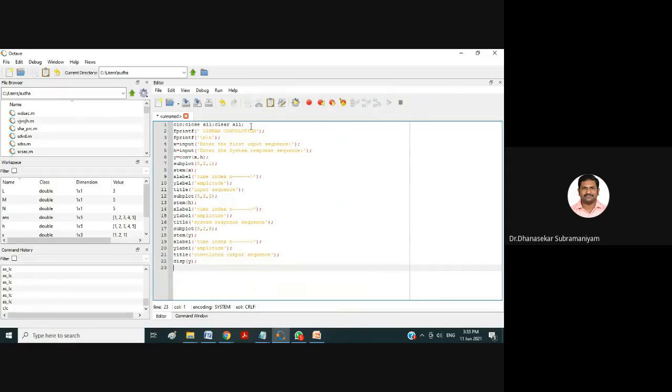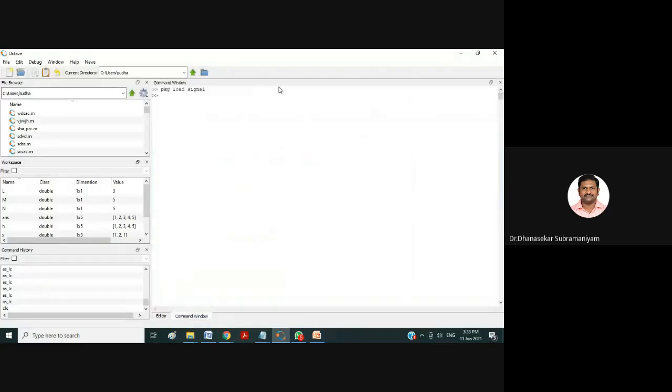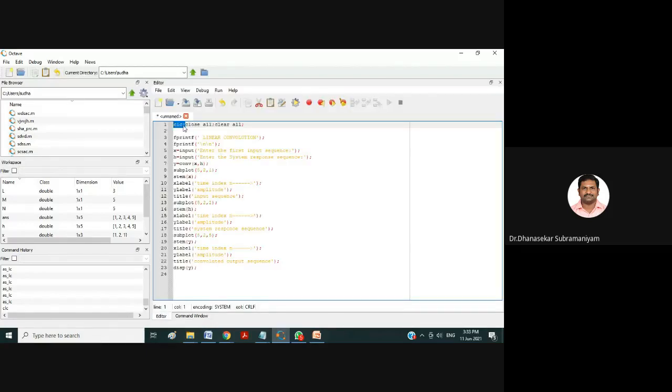The first line is clc. This particular command is used for clearing the command window. Here we have a command window, right? To clear the command window, we are using this function clc. Please make a note of it. clc is for clearing the command window.